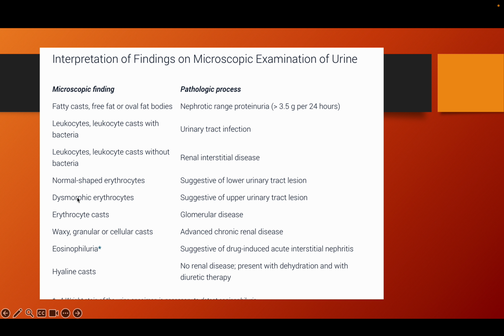After discussing all these cases, we'll go into the different causes. So these are the various factors that will be helpful in diagnosis in the proteinuria case. Any fatty cast or any oval fat bodies, nephrotic syndrome is a possibility. Any leukocytes, especially in the case of urinary tract infection or interstitial nephritis. Let's say the patient was recently started on some rifampicin or some omeprazole.